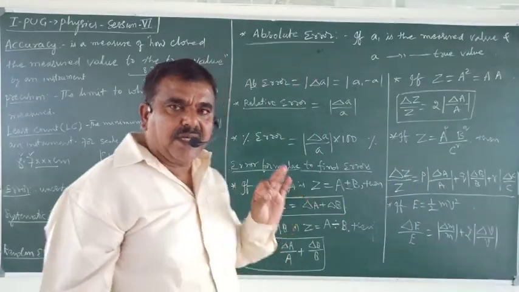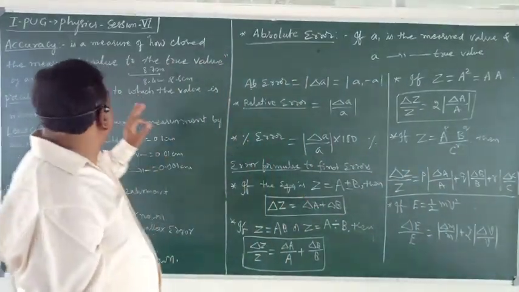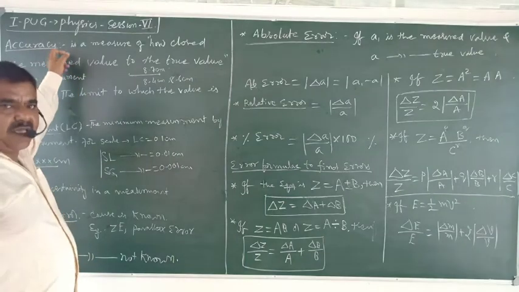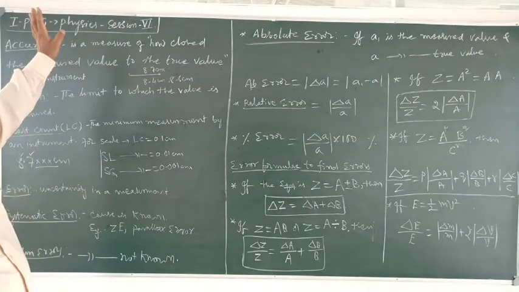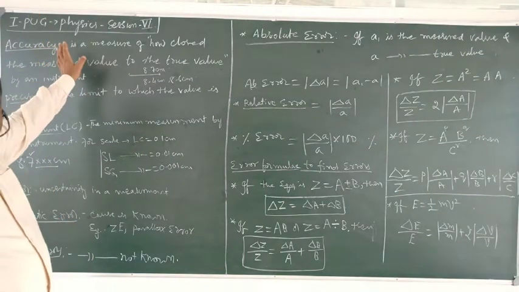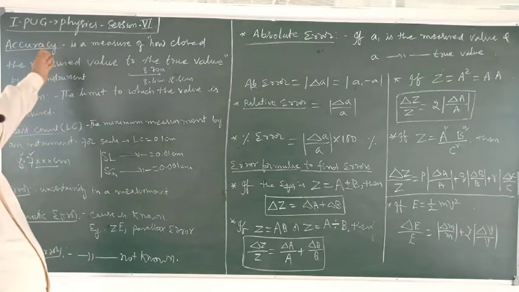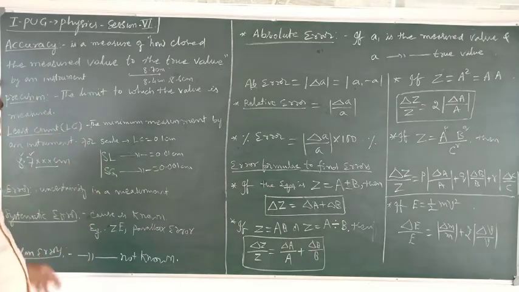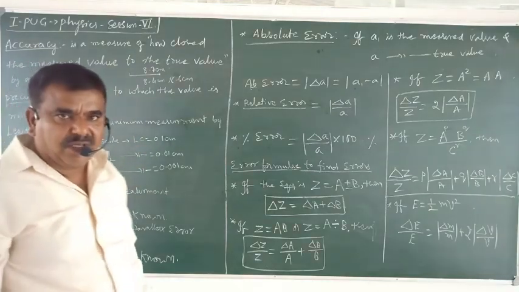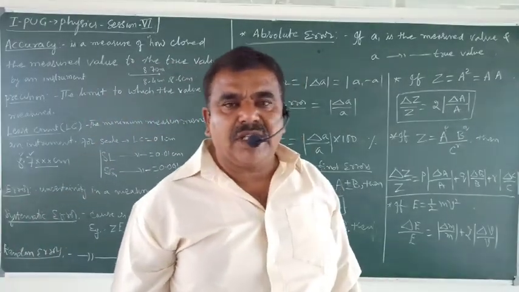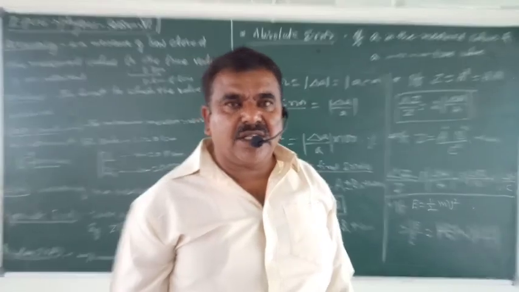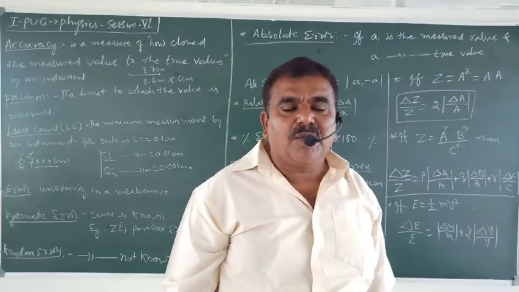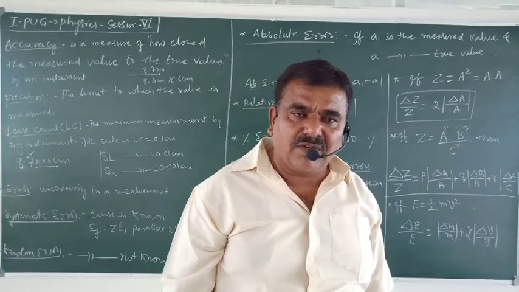Respected young friends, know the concept of accuracy. Be very clear. If you have any doubts, please send your questions. We know what is precision, least count, then error, and the classification of errors. Okay? With this, I will conclude errors. In the next session, we shall see approximations and significant figures. Thank you.